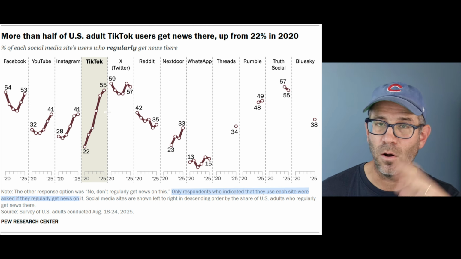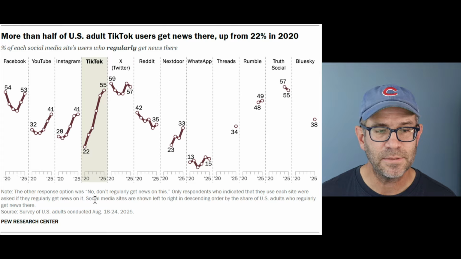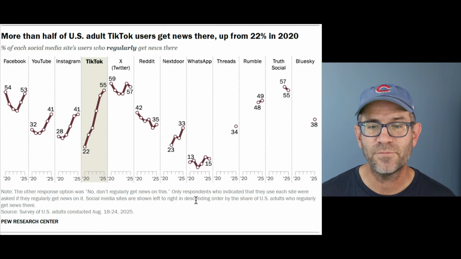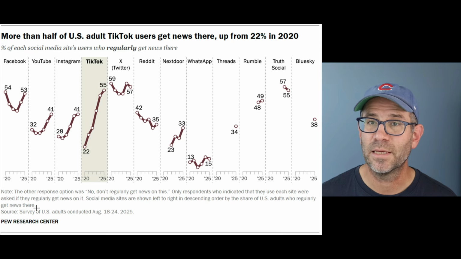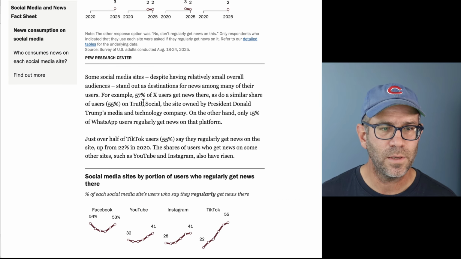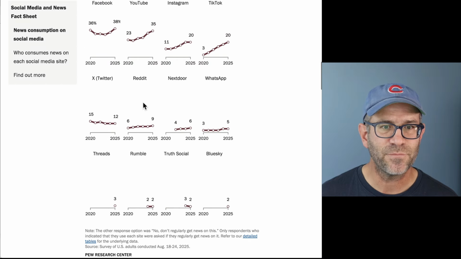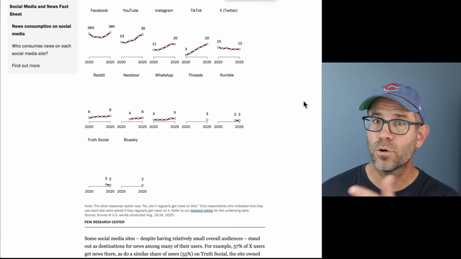That's the all US citizens or all Americans, right? Also, they then tell us that social media sites are shown left to right in descending order by the share of US adults who regularly get their news there. As I think we saw, it's this first plot that they are using to order the panels, right?